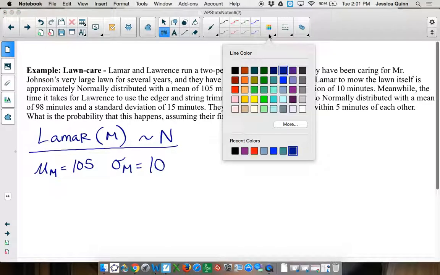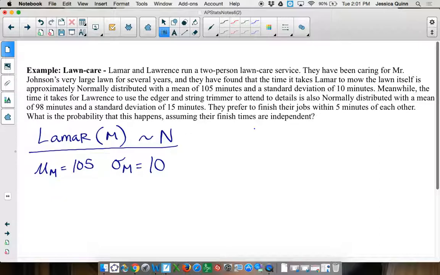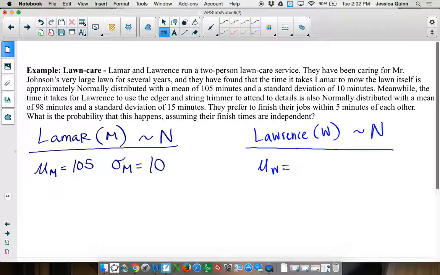Then over here we've got Lawrence. So shall we call him W? Isn't that interesting how the first letters that are different in their names are like a reflection of each other? Maybe they're twins. Okay, so for Lawrence, the average time is a lot quicker, 98, and the standard deviation for Lawrence is 15 minutes.